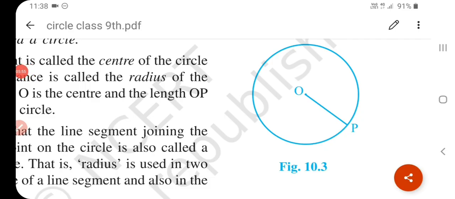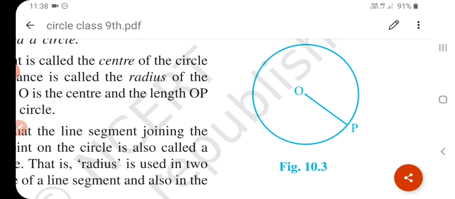So student, what is the circle? The collection of all the points in a plane which are at a fixed distance from a fixed point in a plane is called a circle, and the fixed point is called the center of the circle, and the fixed distance of the circle is called the radius of the circle. Okay, understand? Note that the center of a circle does not lie on the circle. Okay, the center is always in the interior.